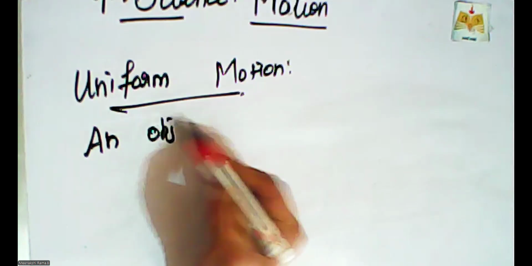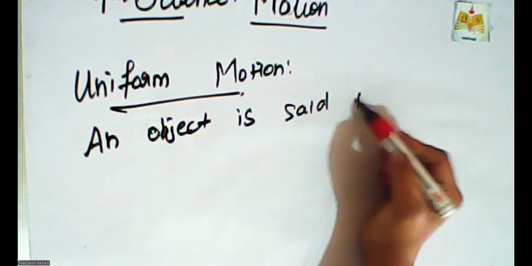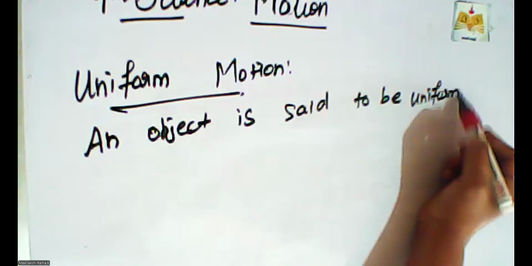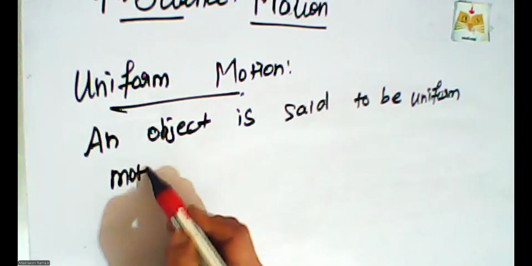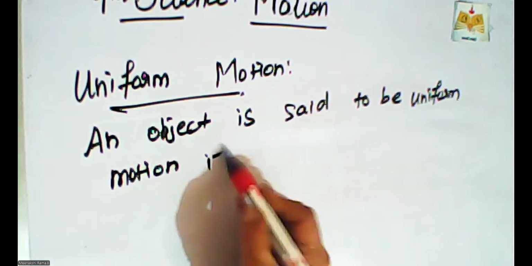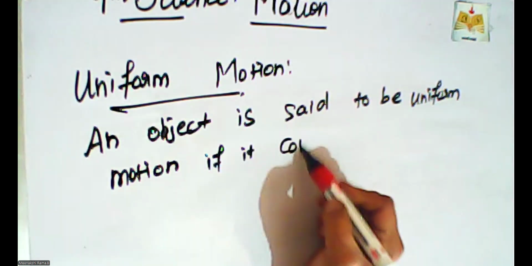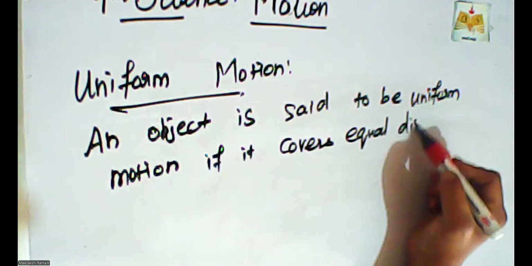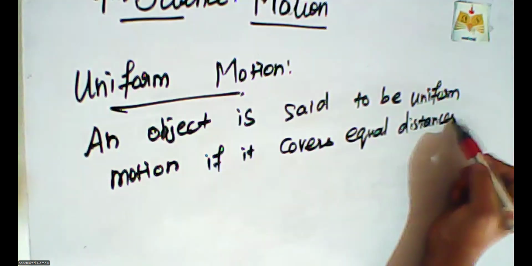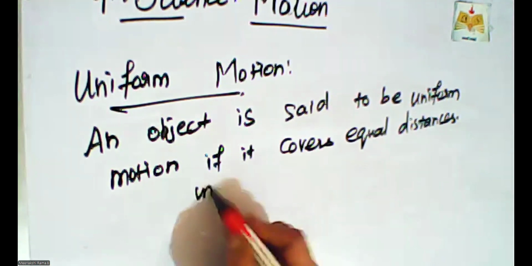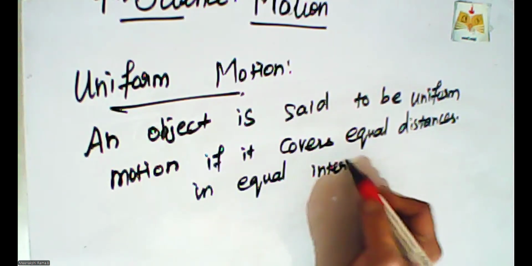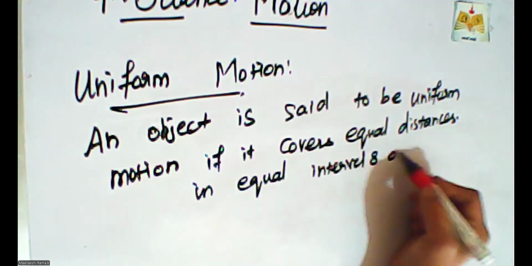An object is said to be in uniform motion if it covers equal distances in equal intervals of time.